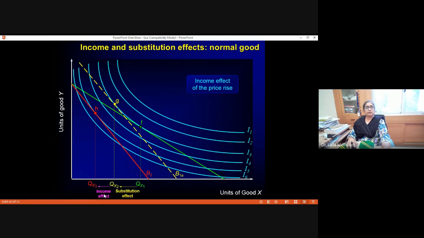So this is the income effect of rising price. So this happens for the normal good, when the good is neither a superior good nor an inferior good.